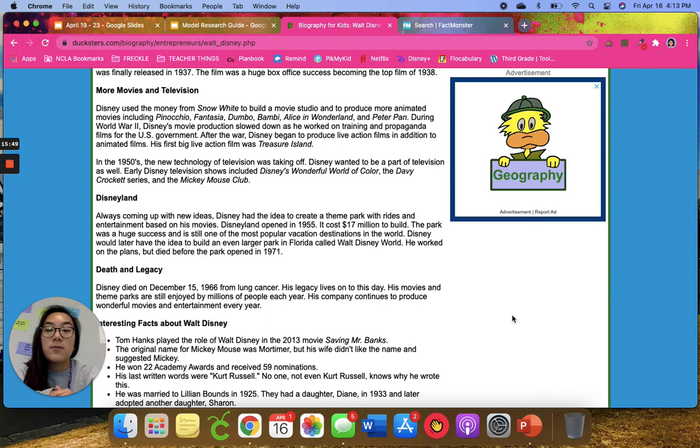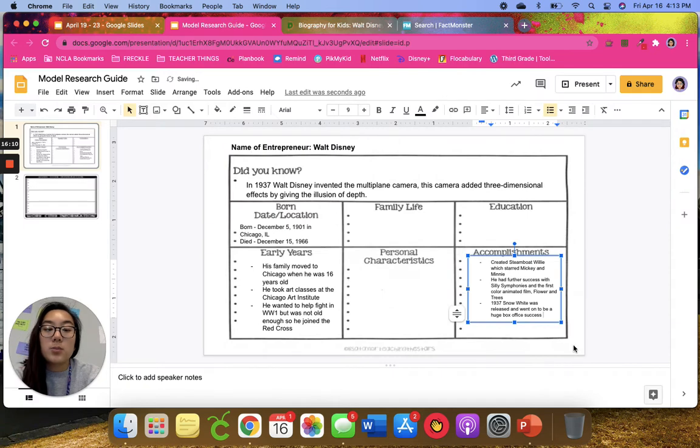That is perfectly fine. So of course, for Walt Disney, I would want to add something about Disneyland, because that's what we know. And as we can see, he had the idea to create a theme park with rides and entertainment based on his movies, and Disneyland opened in 1955. So that is important, and I do want to put that under his accomplishments. So in 1955, Disneyland opened.